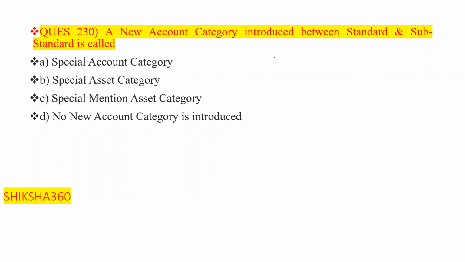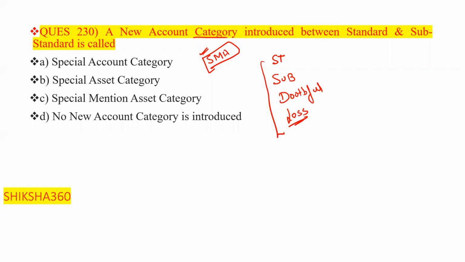Clear? Only we have 4 categories: standard, second one is substandard, third one is doubtful, fourth one is loss. There is nothing any other category. Special SMA, it is a different thing. It is not a category like we have introduced between the standard and substandard. So option number D is the answer.